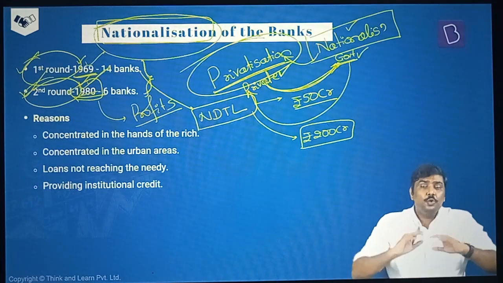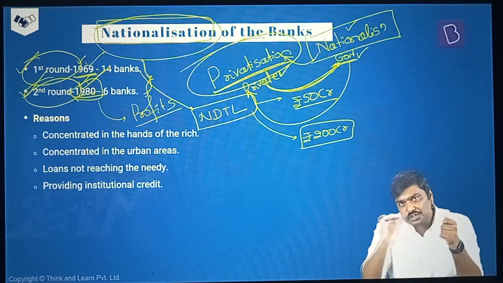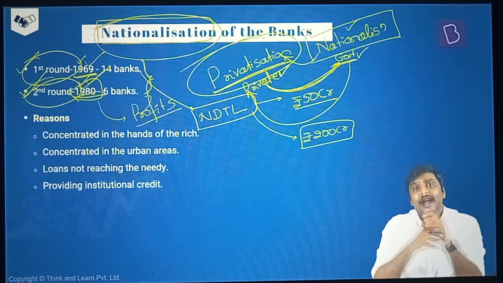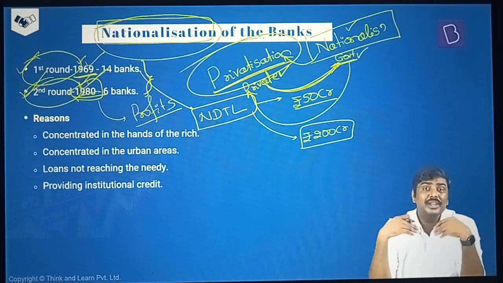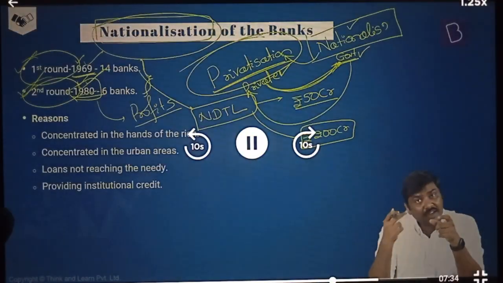And please understand, to promote the agriculture sector, and to ensure that these people get access to institutional credit, the banks needed to open more and more branches in rural India. And this was the time period when we were promoting the green revolution in India. So to ensure all of this, the Government of India went for nationalization.